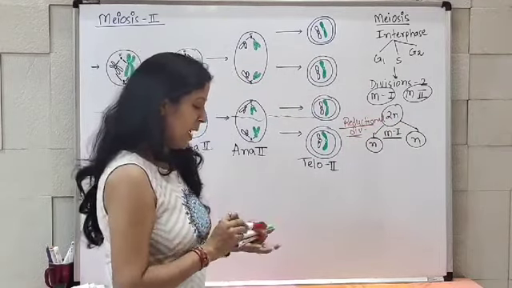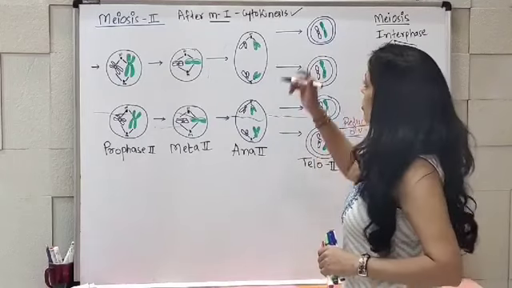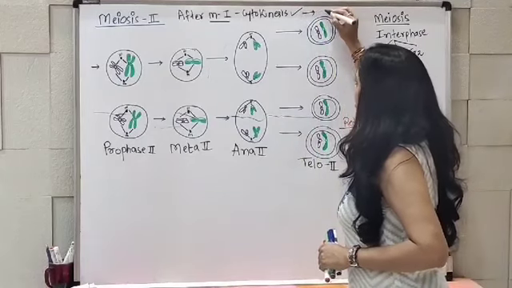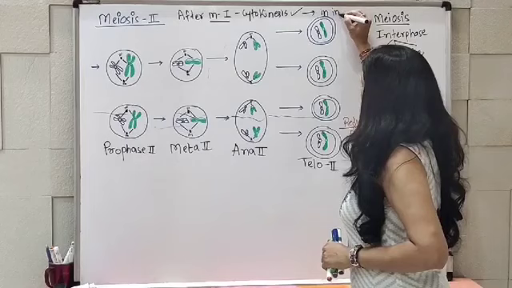So starting with meiotic 2 division, or you can say meiosis 2, the first phase is prophase 2. What happens? After meiotic 1, cytokinesis occurs. As I told you earlier also, it may happen, it may not happen. Just assuming that cytokinesis happened, two new daughter cells will form in interkinesis.